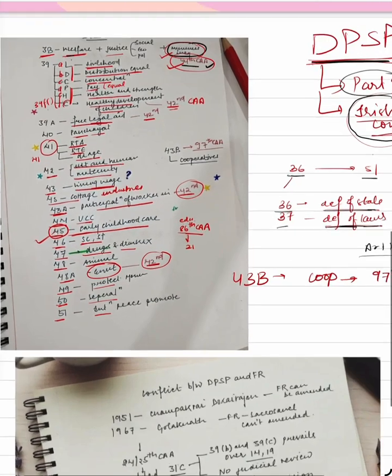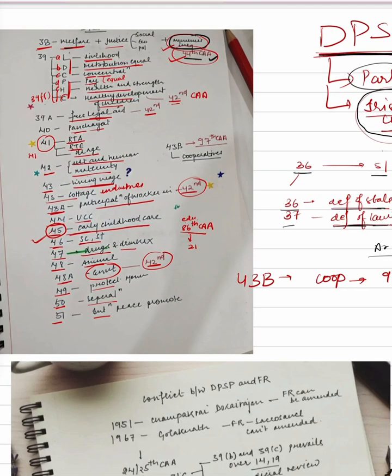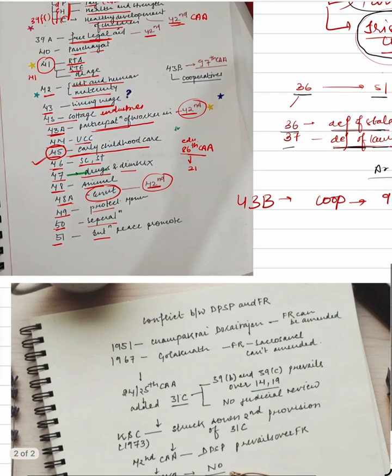Okay, so we will focus more on which article is added by which Constitutional Amendment Act. So 44th: minimizing inequalities. 42nd: this 39F, 39A, 43A, then 48A. These are added by the 42nd Constitutional Amendment Act. 45 through the 86th Constitutional Amendment Act.